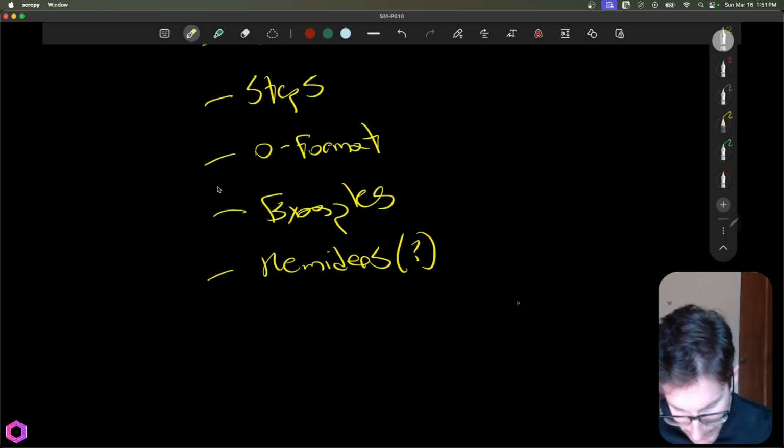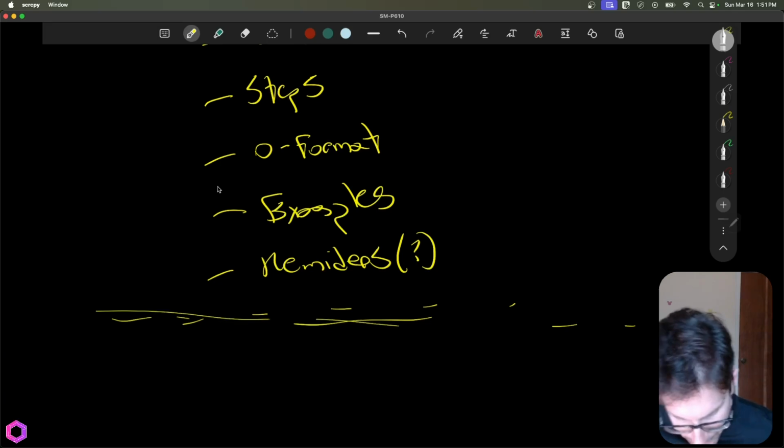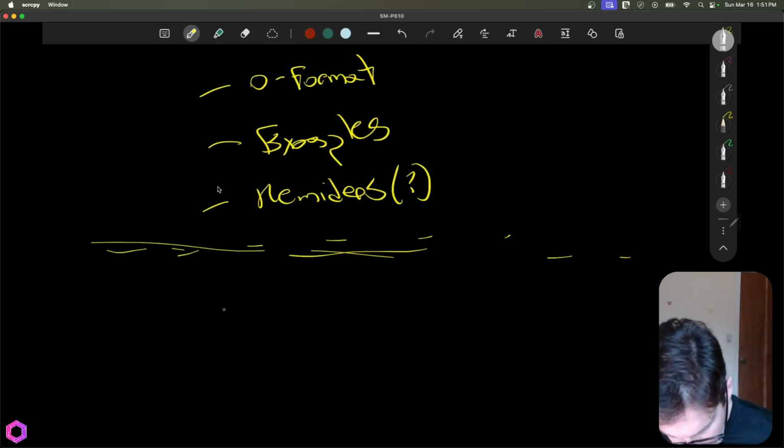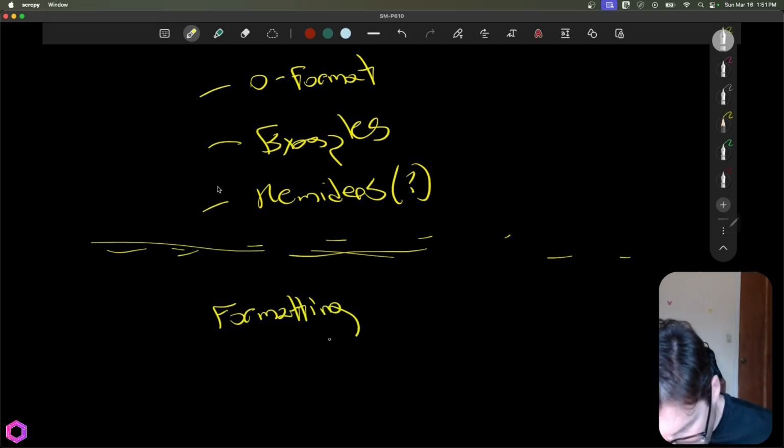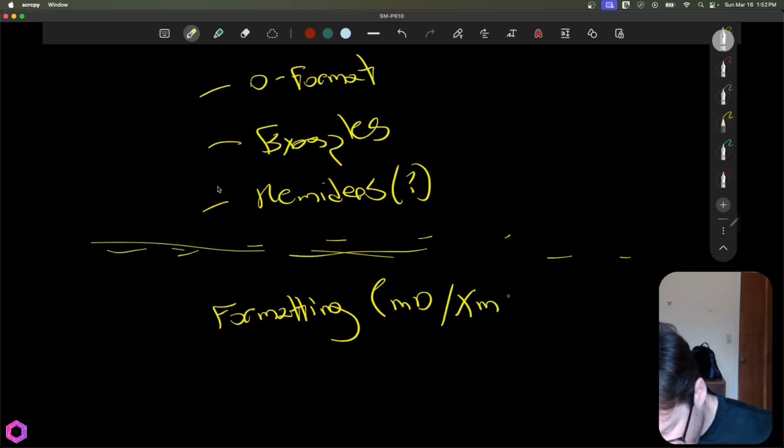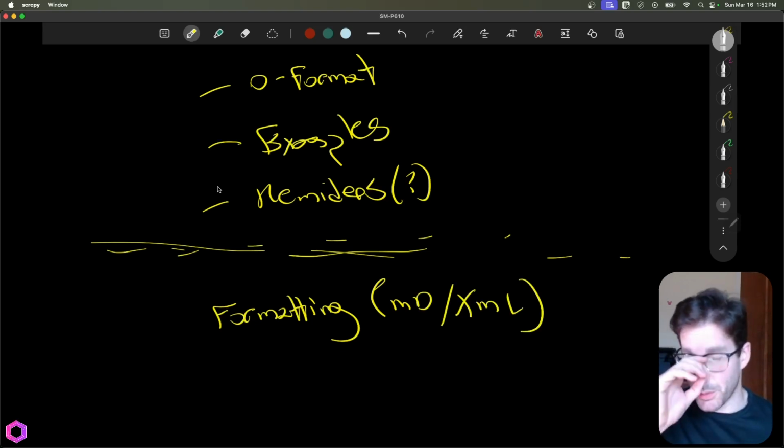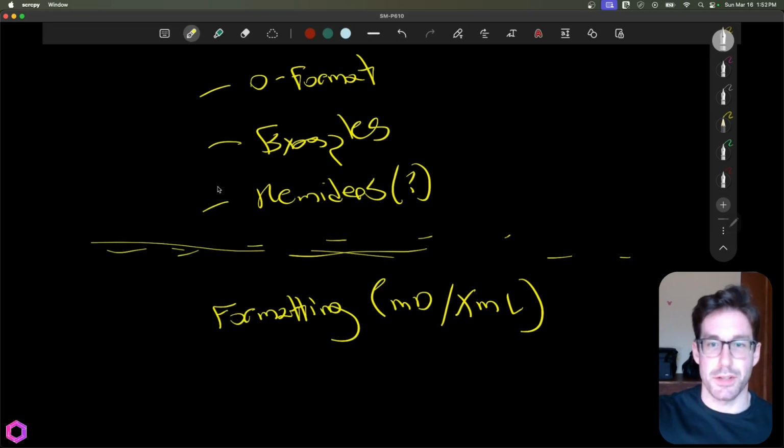Then I'll add one more thing in between those, which is kind of a meta thing you see applied to system prompts, which is the formatting. Is it using Markdown as a delimiter, or is it using XML? So what is a delimiter? A delimiter is, simply put, a way for the AI to understand the delineation between certain parts of the system prompt.